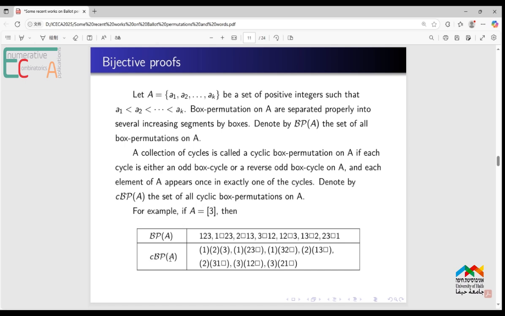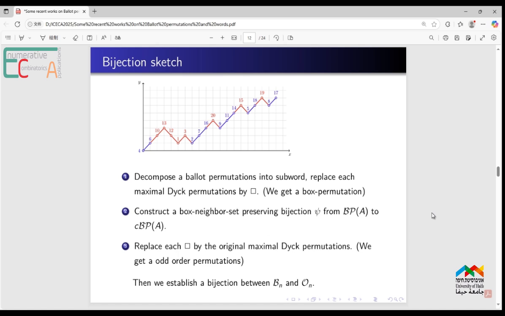The set of all cyclic box permutations on A is denoted by CBPA. For example, if A consists of 1, 2, 3, CBPA also has 7 elements. Each cycle has odd length, and the box takes a place. The bijection is also a sub-bijection from BPA to CBPA.